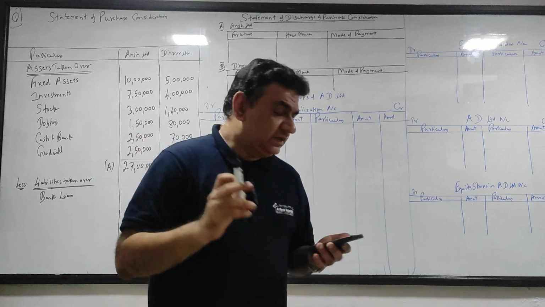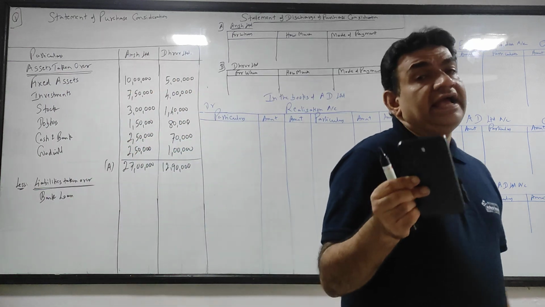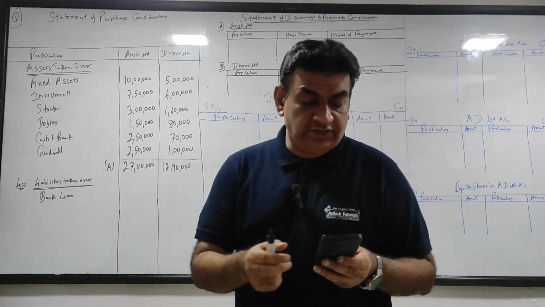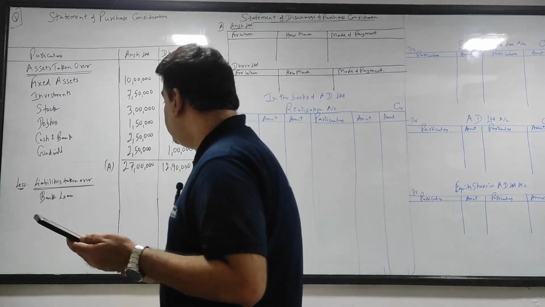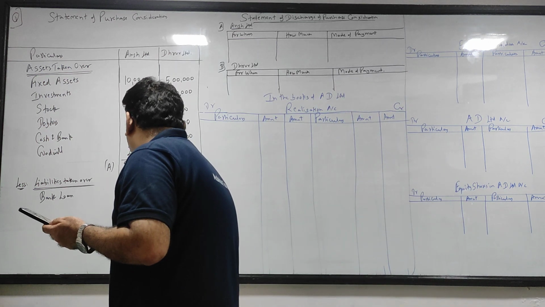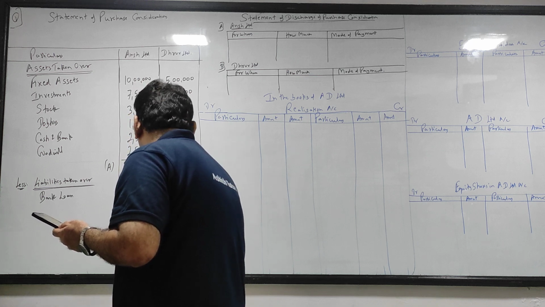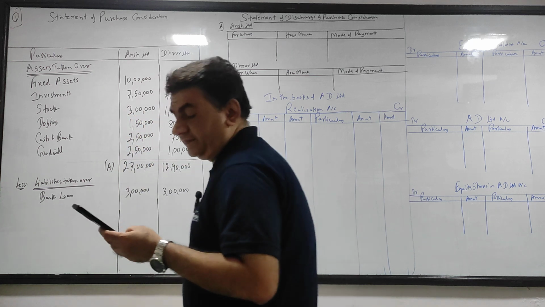Bank loan. Now see, if they give you revised value, you will take the revised value, otherwise book value. So कितना है बैंक लोन? दोनों कंपनी का 3 लाख. They have told you book value. So take 3 lakh, 3 lakh.